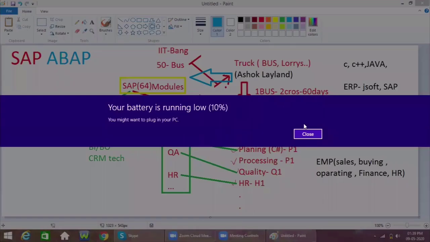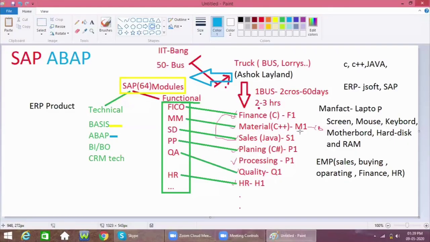Then immediately he will communicate with his team. Immediately he has access to the SAP server.